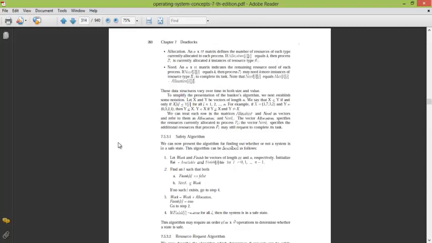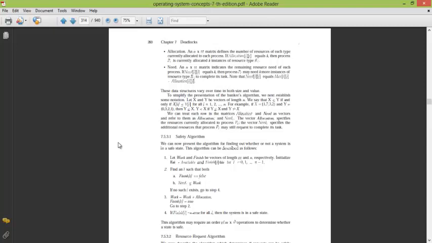And then comes the need. What more resources it requires? That is the max minus allocation. Max is how much it needs in total, allocation is how much it has currently. So the need becomes max minus allocation.